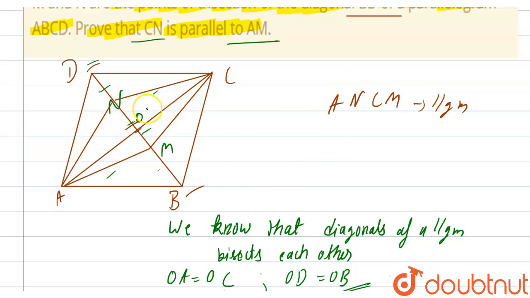So with this condition we can say that ANCM is a parallelogram. If ANCM is a parallelogram, then NC must be parallel to AM.